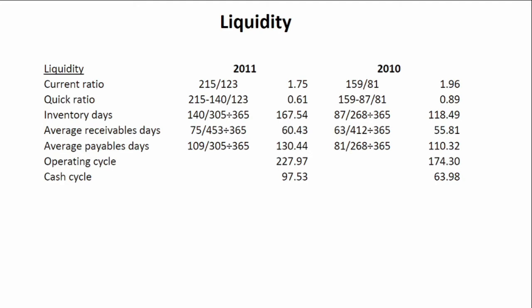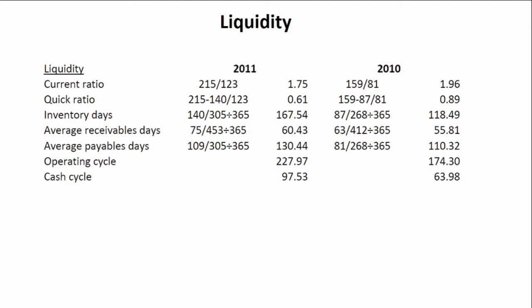Our operating cycle is made up of our inventory days plus our average receivable days. So as you can see, our operating cycle in 2010 was 174 days, and in 2011 it was 228 days. So our operating cycle has increased. And the reason for that was the reasons we discussed for the increase in the inventory days and the average receivable days also increasing.